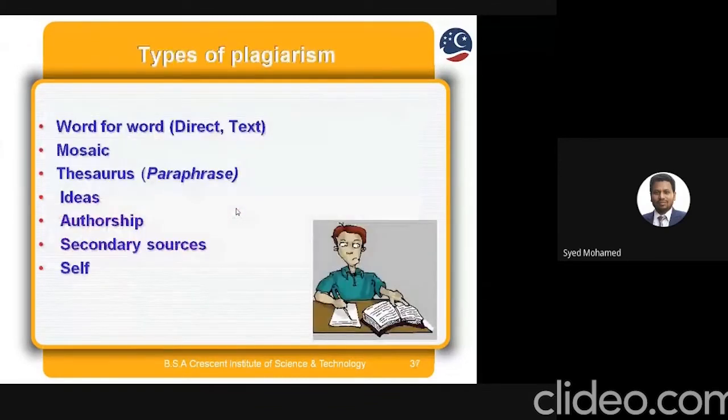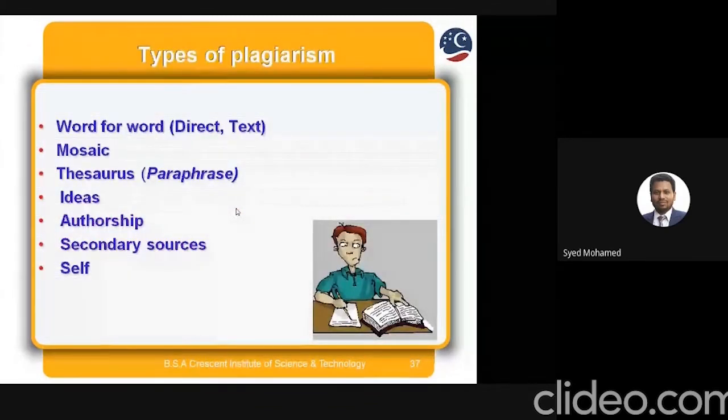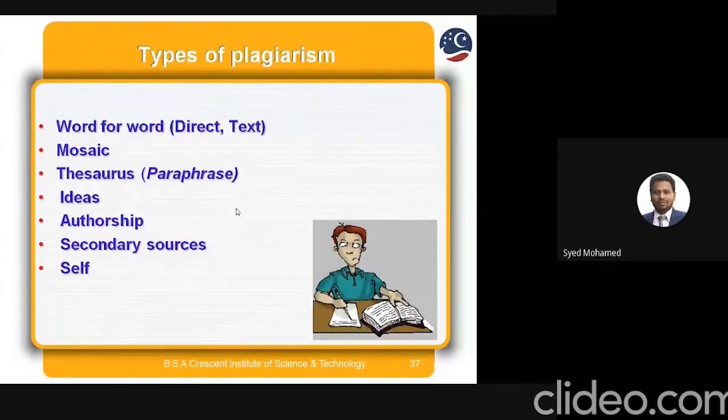And types of plagiarism we have: word for word, for example, directly taking the word or text. Similarly for images or other resources, ideas, authorship, secondary sources, and self-plagiarism, which is also another type of plagiarism. So these are the types of plagiarism available.